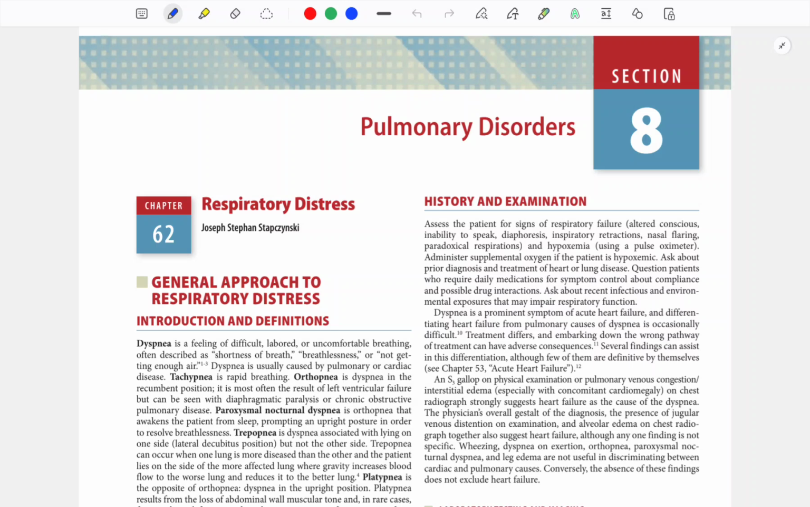Trepopnea is dyspnea on lying to one side. For example, if you have dyspnea in the left lateral position, that is trepopnea, but not in the right lateral.